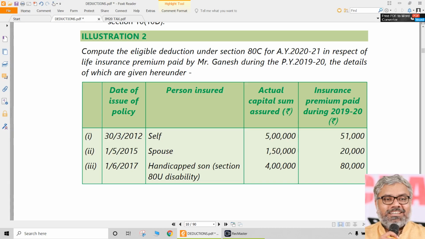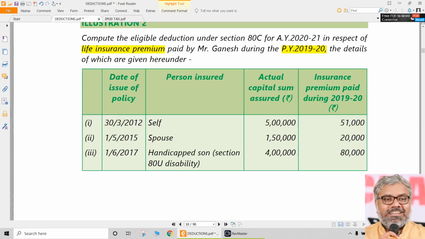Now let us use the same provisions for applying them in this particular illustration. Compute the eligible deduction under 80C for the assessment year 2021 in respect of the life insurance premium paid by Mr. Ganesh, naturally during the previous year 2019-20, and the details of the policies are given like this. Look at the dates here, that is also important.